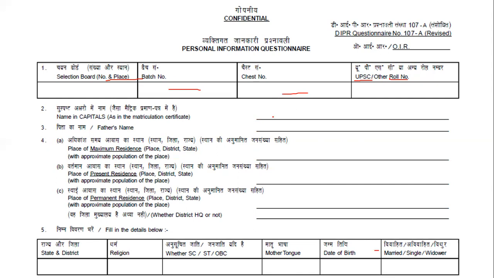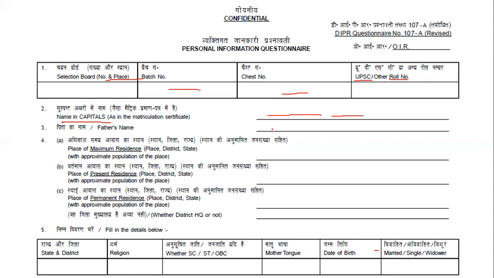Right. So you should write your name in capitals, as per your matriculation certificate, the 10th, 12th certificate, your mark sheets. The name will be given there, right? So write in that order, and maintain it: if there is a space between your name, give a space. If your initial is at the back, put it at the back. If your initial is at the front, put it at the front. Look at your matriculation mark sheet, how the name is given.